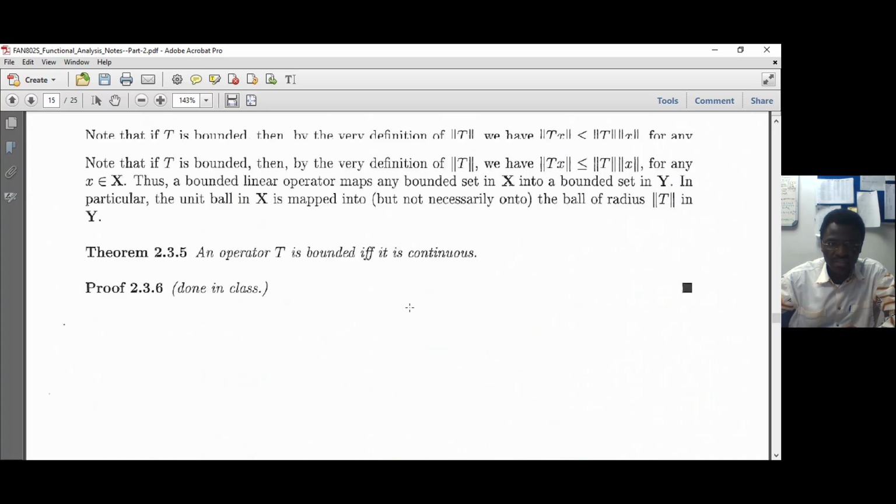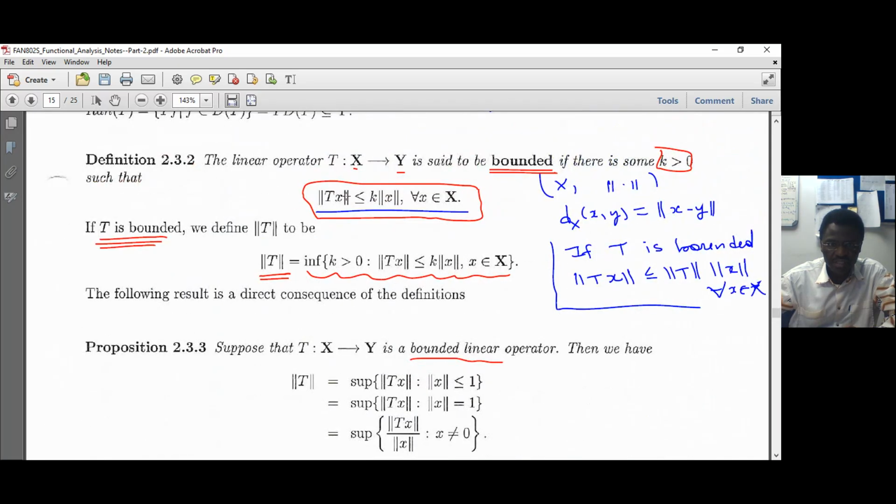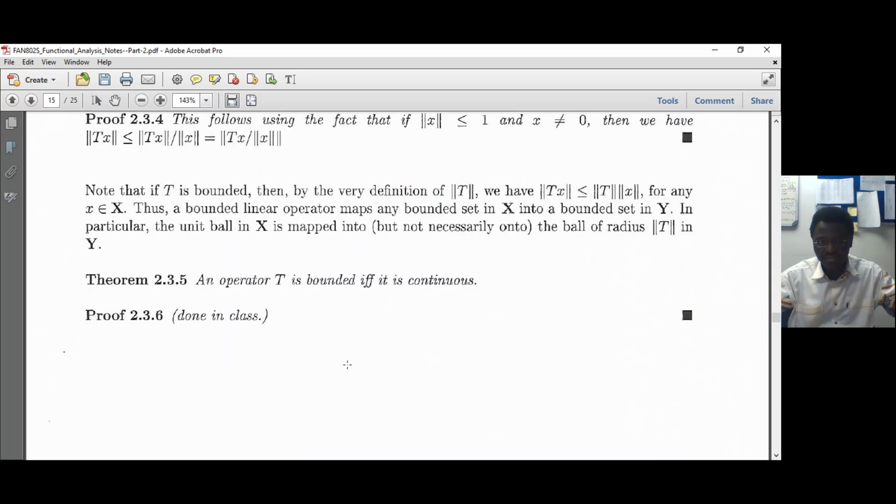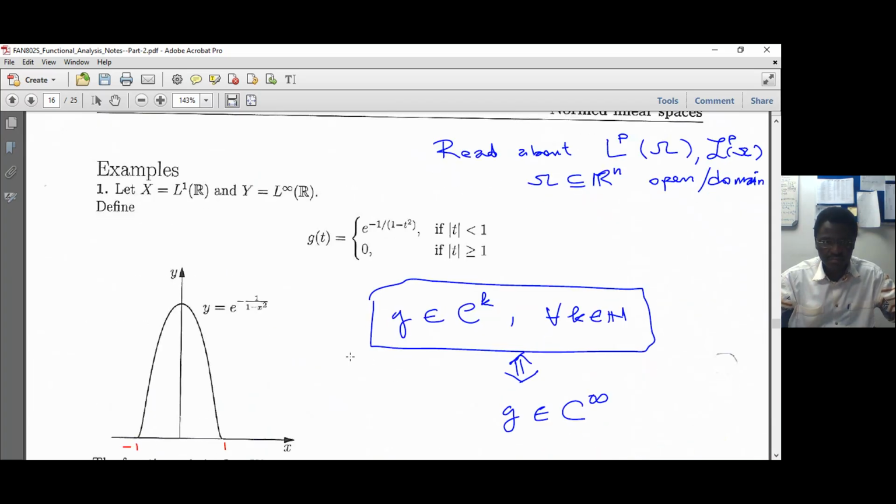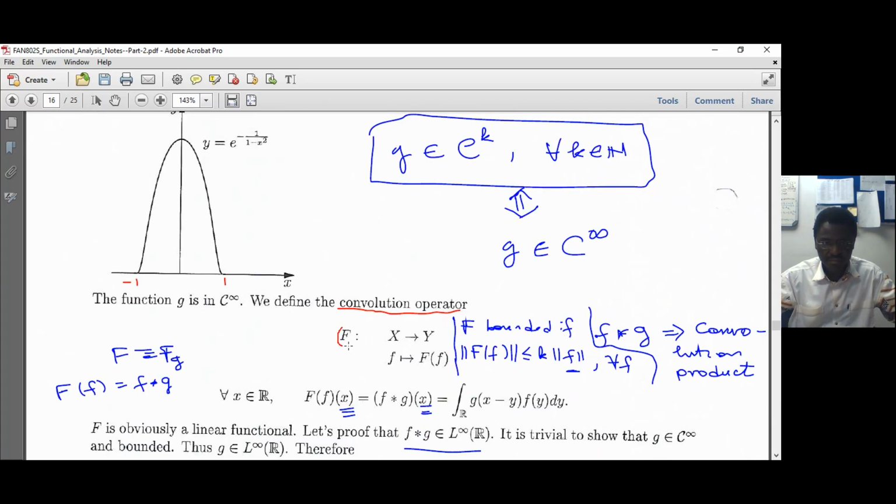But we only concentrate on this definition of boundedness. That is, if I take the norm of Tx, there is a k such that that norm is less than or equal to k times the norm of x. But in our case, our capital T becomes our capital F, because we define capital F here.